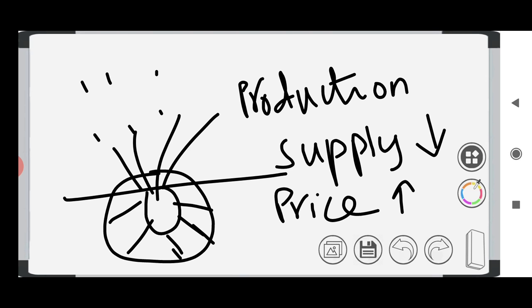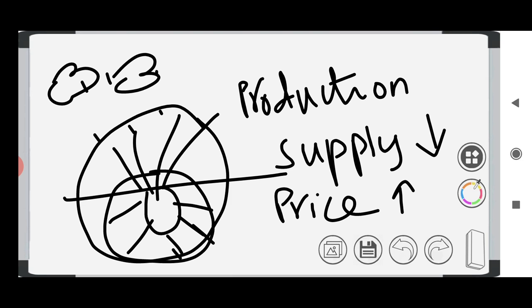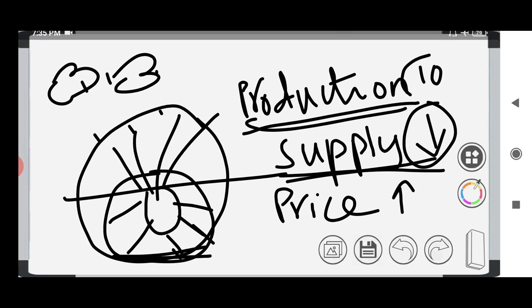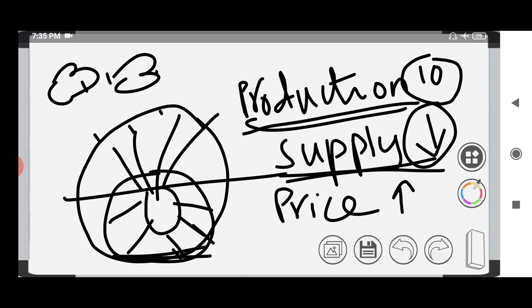Say during rainy season, the production of onions will be affected, because if there is a maximum amount of rain, if there is a major rain, if there is flooding, the production of onion will be disturbed. Most of the onions will get rotten, and that will affect the production of the onion. If the production is affected, then automatically the supply of the onion to the market will also get affected, and the supply of the onion will get reduced. Generally there will be 10 kilos of onion which will be supplied to the market.